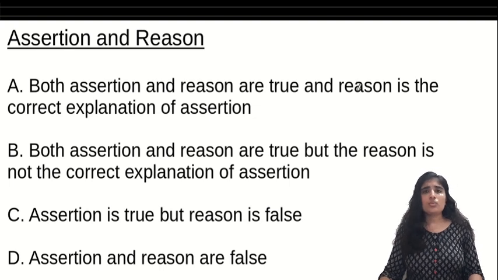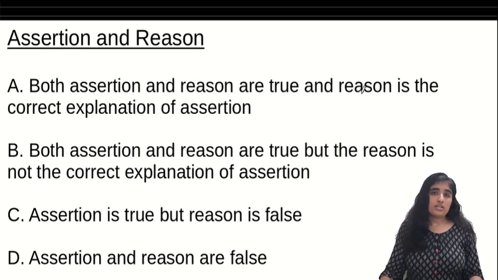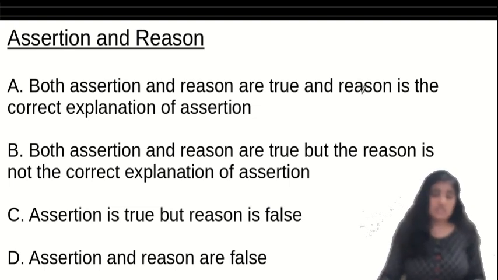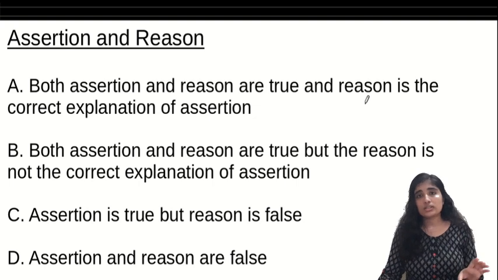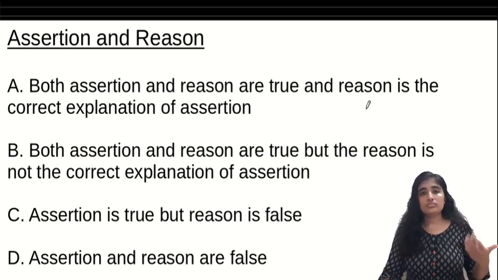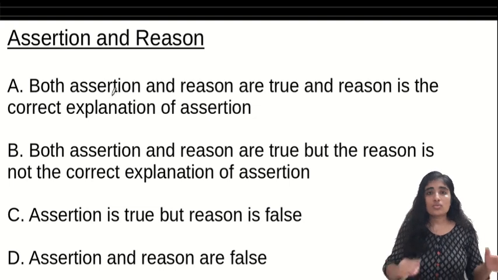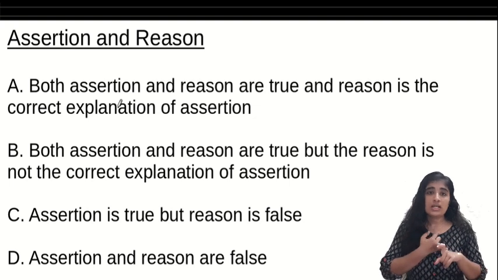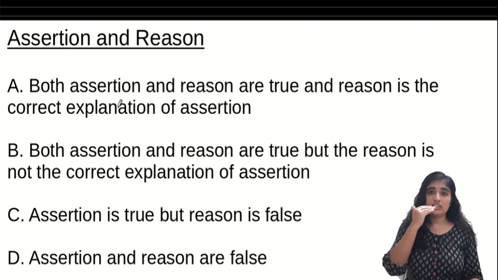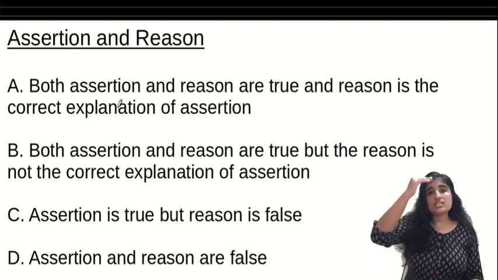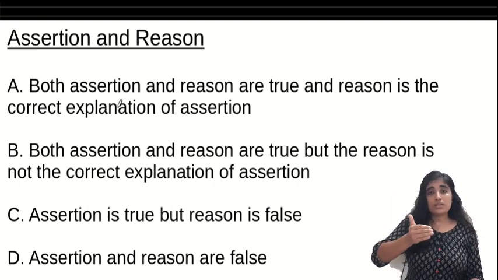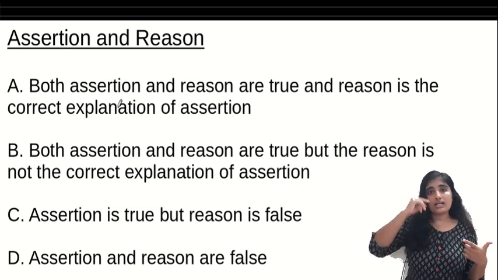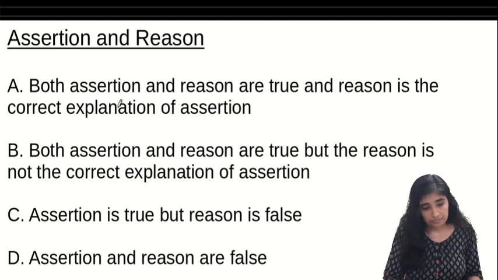Assertion and reason. So you must be familiar with this type of question, right? I've heard that from this year they've included it in CBSE board papers also. These are typical AIIMS questions actually. We'll just do a few of them just to get familiarized with the pattern. The options in assertion and reason will keep varying. Here option A is: both assertion and reason are true and the reason is the correct explanation for assertion. They'll give us two sentences, statement 1 which is called the assertion and statement 2 which is called the reason, and we should see if both are correct and if the reason given is the correct explanation for the assertion. Let's see.